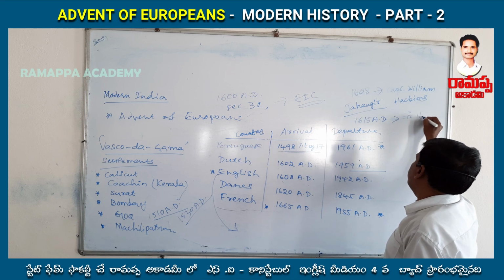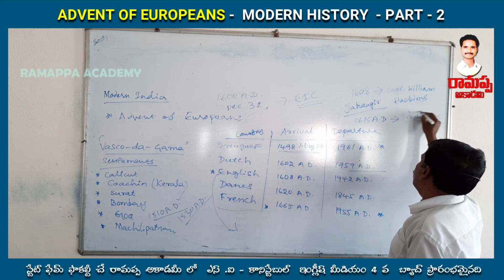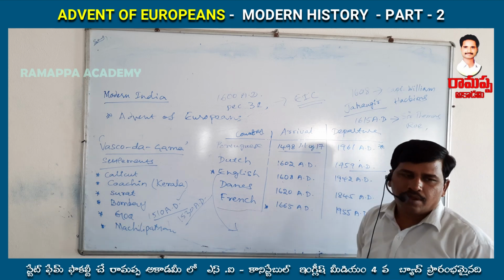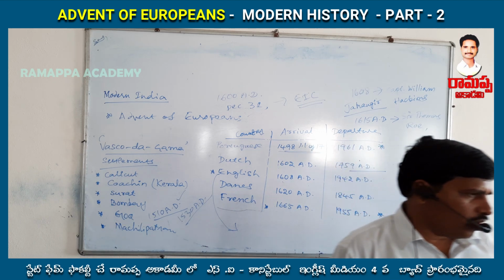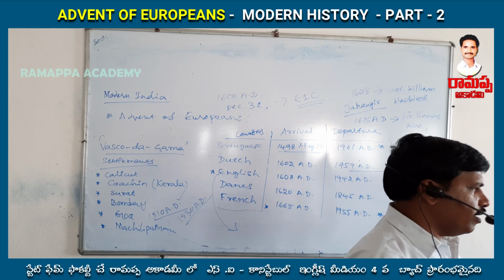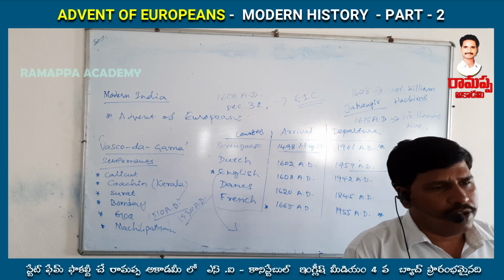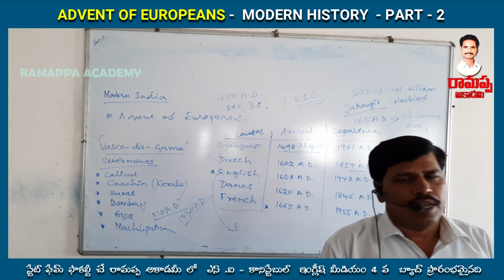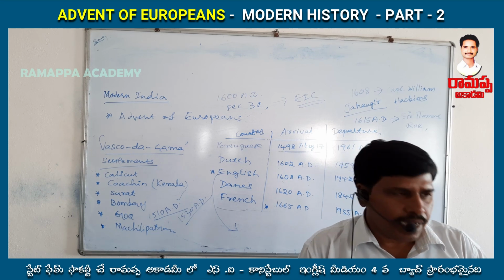Sir Thomas Roe was an ambassador who was sent by the Tudors, to maintain cordial relations or trade relations between India and England.